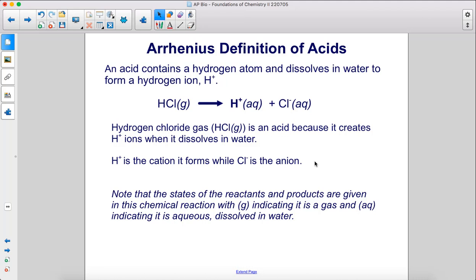Note that the states of the reactants and products are given in this chemical reaction, with g indicating it is a gas and aq indicating it is aqueous, dissolved in water.